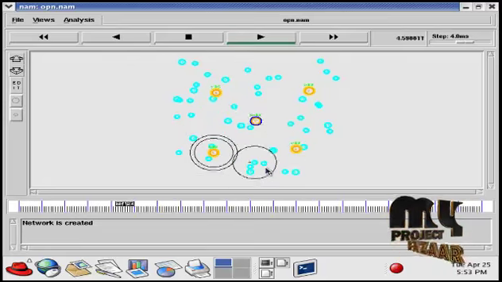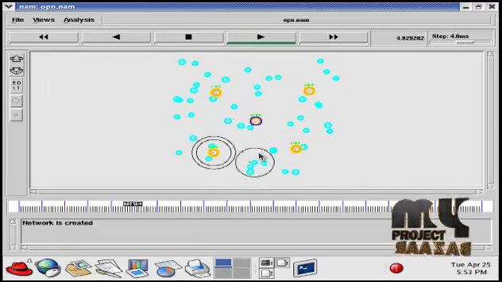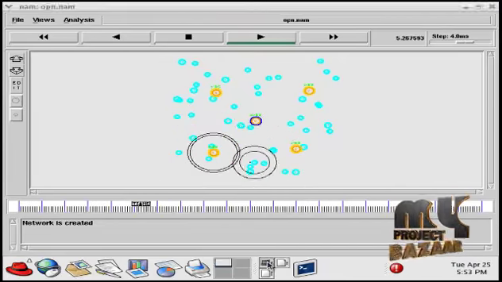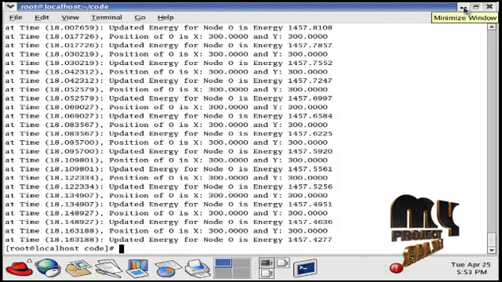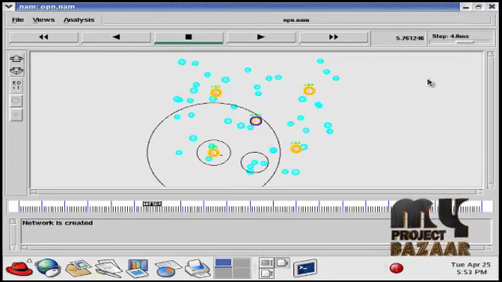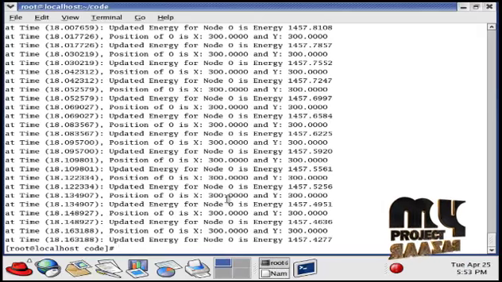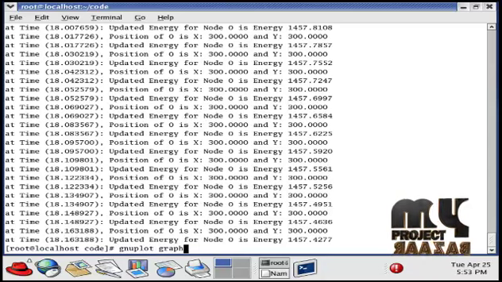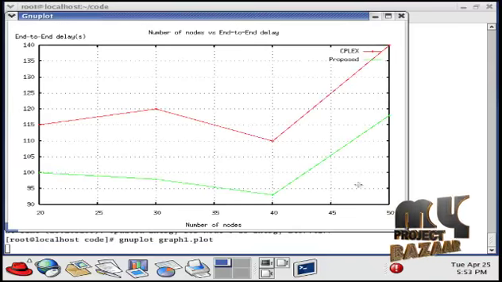This represents the cell planning, and also the green cell is found in the updation process of the energy. Green is mentioned as the energy of the network. After the simulation is completed, to see the graph, go back to the terminal window, then type gnuplot graph name dot plot. This is the delay graph.